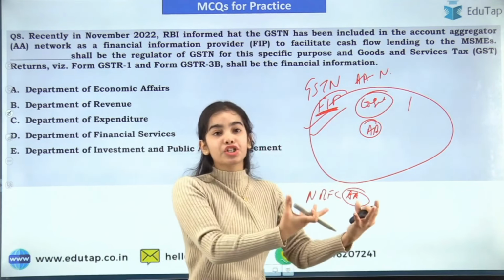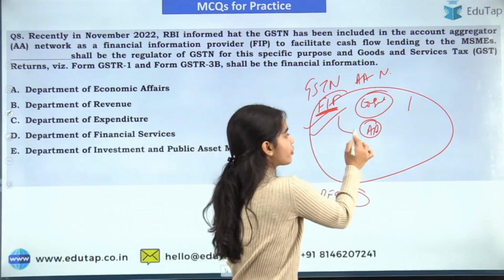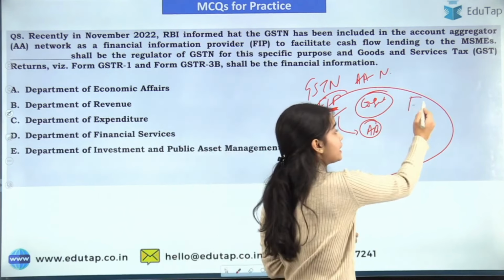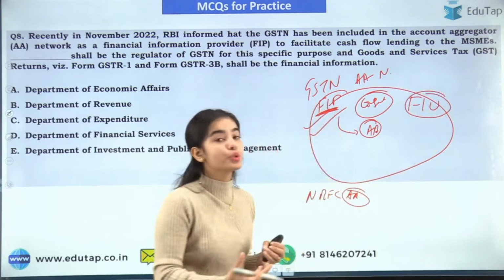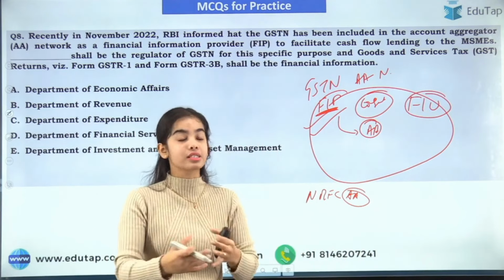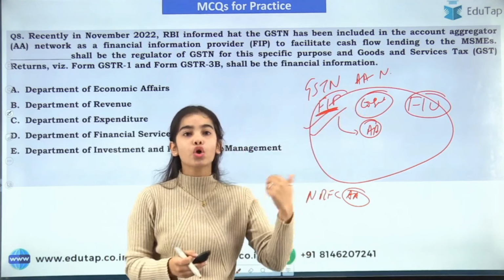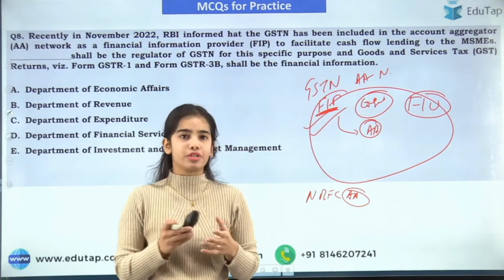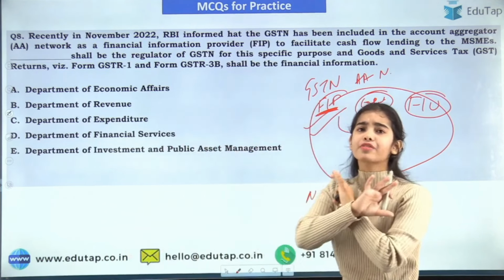They are providing the financial information. So they take the information from the financial information providers and send it to the financial information users, so that the information can travel faster and the consumer can get the loans or the wealth management easier and faster. Okay, so this is also a news item that I have covered thoroughly.